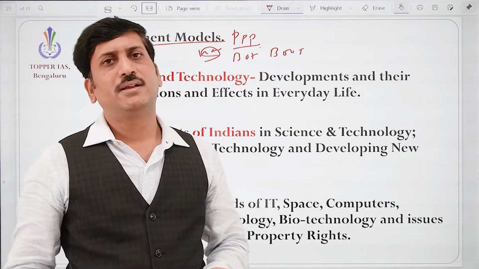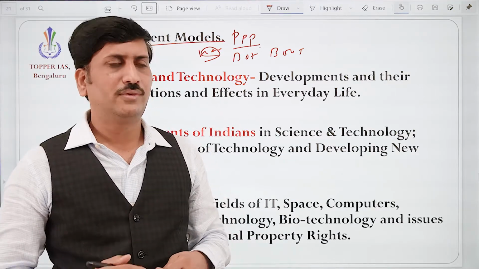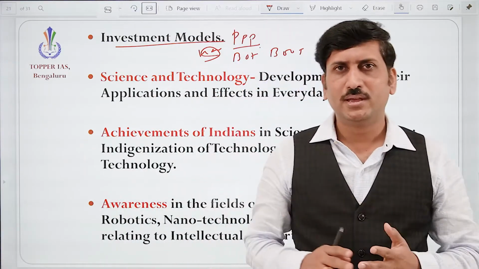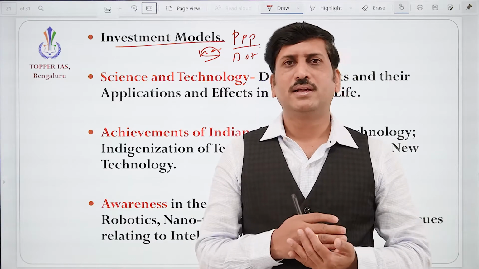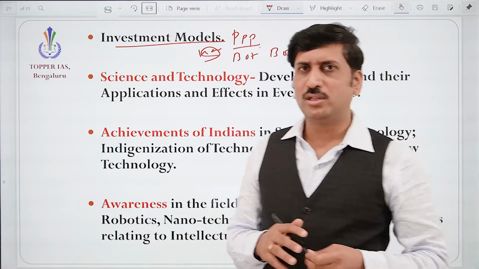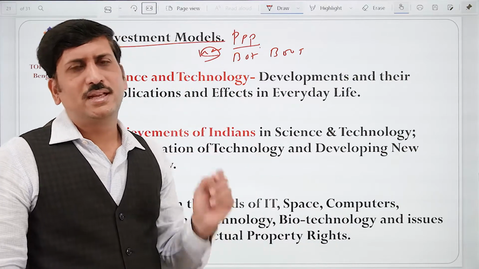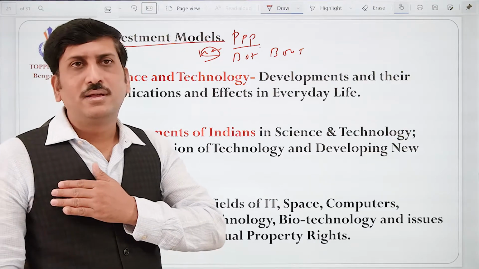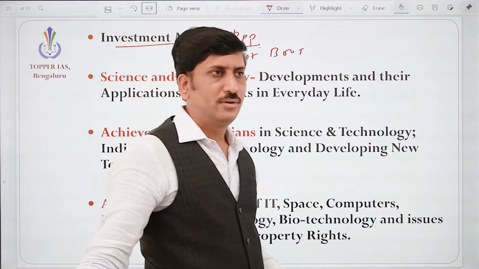As an administrator, one should give more focus on science and technology after the Indian polity and economy. The reason is, if he is aware of the advancements in science and technology, because it is proven in history that the advancement in science and technology has given multiple benefits to the citizens, right?